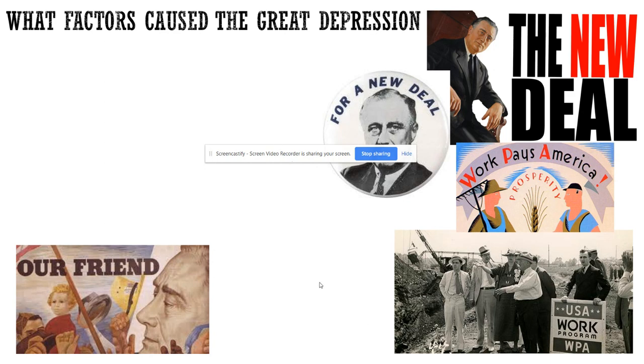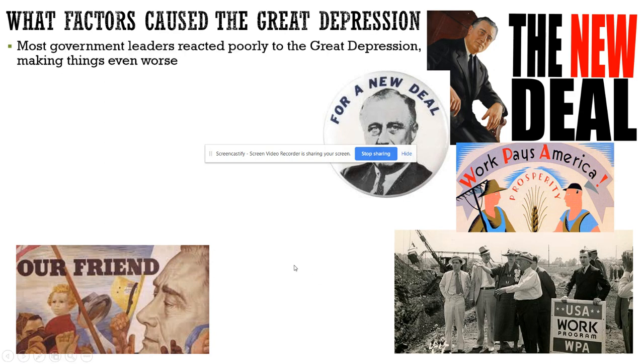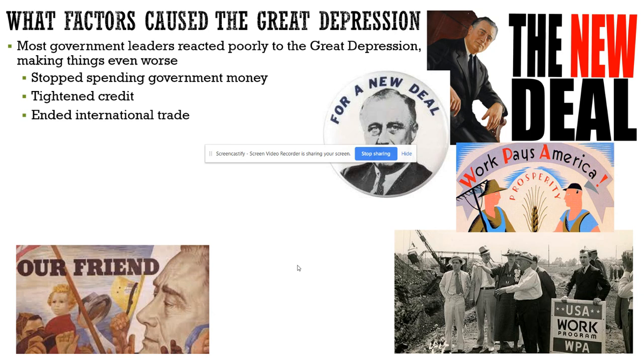So what the United States did during the Great Depression: most government leaders reacted poorly to the Great Depression, making things even worse. They stopped spending government money, which they should have done the opposite. They tightened their credit, which meant they didn't loan out anything. They ended international trade. So people also had no safety net. Once they lost everything, there was nothing to back them up.